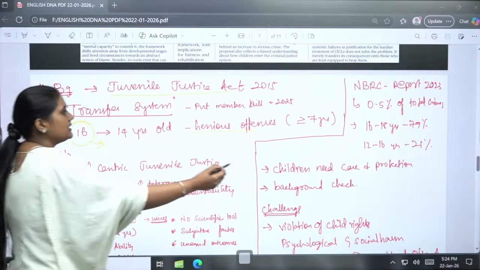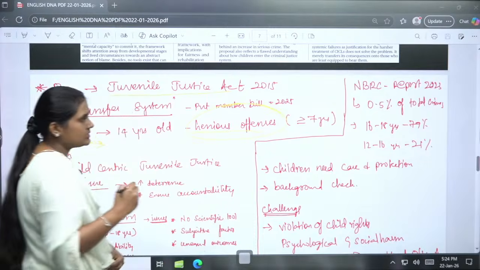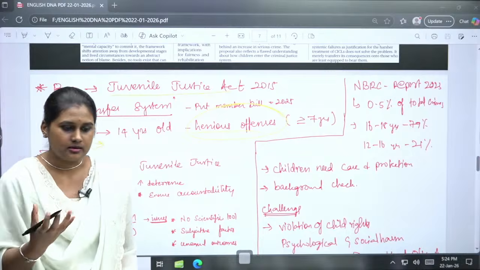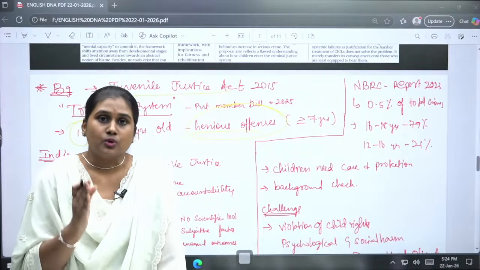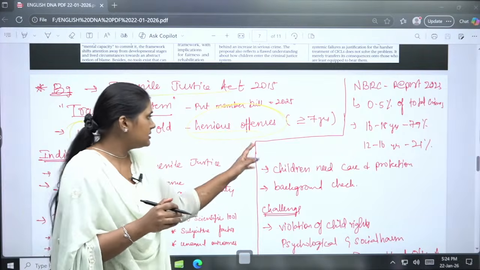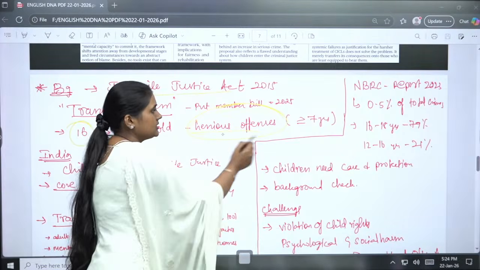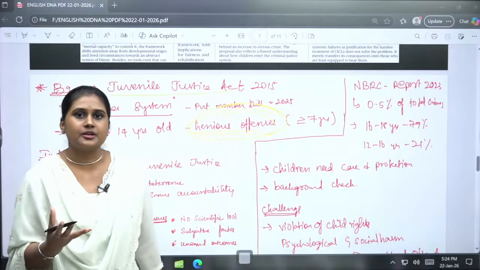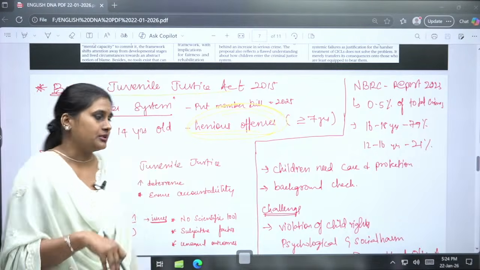Coming to heinous offences: if any offence has been committed and the punishment is seven years or more, that is what is mentioned here as a heinous offence. So the imprisonment will be for seven or more years.